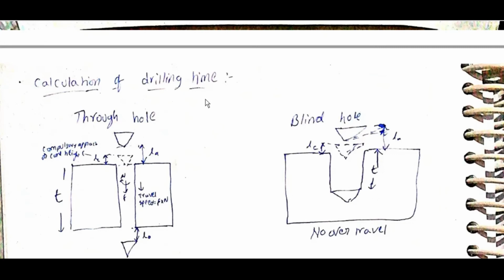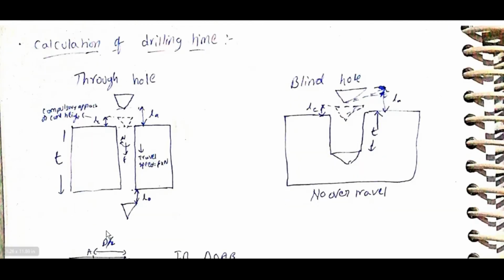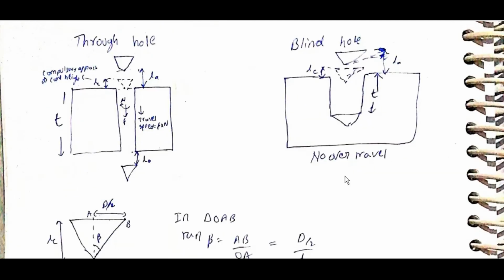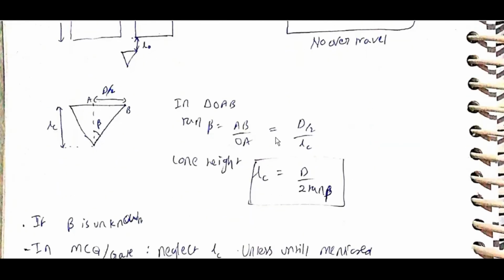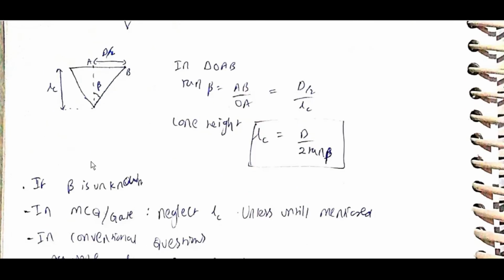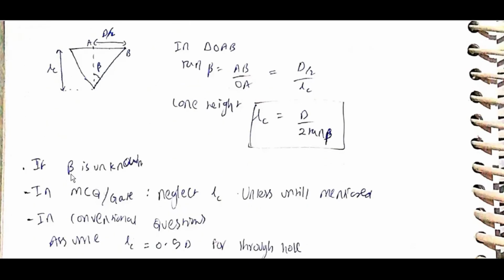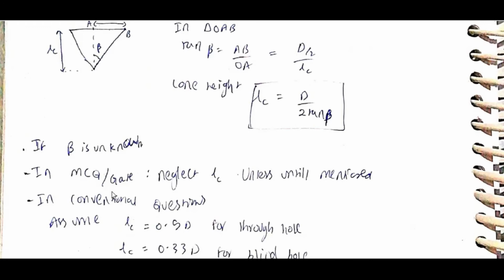Calculation of drilling time. For a through hole: T, compulsory approach. This is compulsory approach or cone height LO, LA. For a blind hole: LC, LO, T, no over travel. In triangle OAB, tan beta is equal to AB by OA, which is D by 2 by LC. Cone height LC is equal to D by 2 tan beta. If beta is unknown, in MCQ neglect LC unless mentioned.